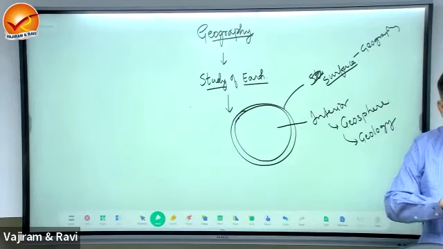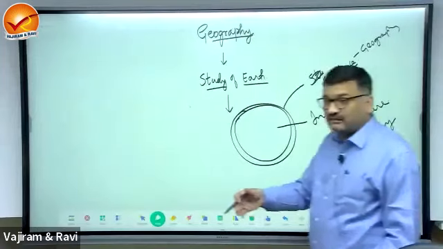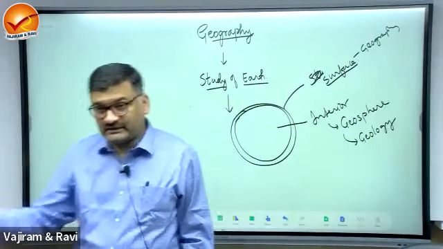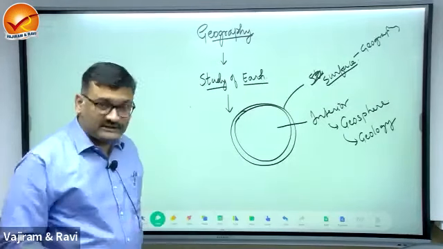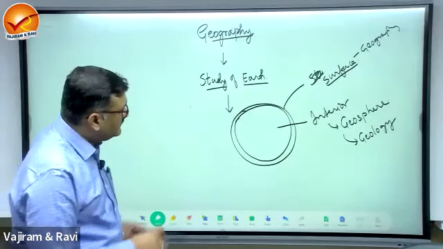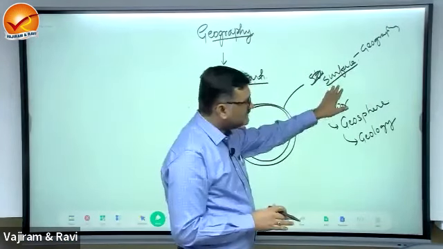So we are slightly changing the definition. Geography is more concerned about what? Surface. Geography is more about the study of surface features of the earth. The role of a geographer is limited to the surface.